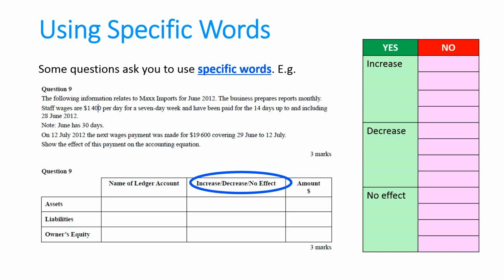If you think the answer is increase, that is what you're going to write. You're not going to write anything like up, overstated, higher, or an arrow. None of those are the word increase. You wouldn't get the mark. Likewise with decrease, that's what we want to write. We're not going to write down, understated, lower, or an arrow. And no effect, you've got to write no effect. You can't write none, you can't write nil, you can't do a dash. And most importantly, you can't leave it blank and expect to get the mark. Because that way everybody in the state will get the mark who didn't even attempt the question.